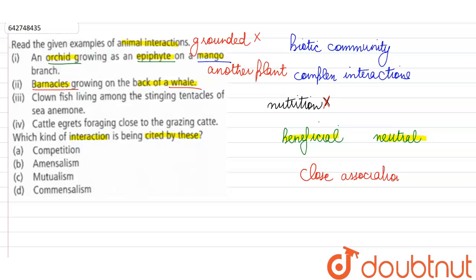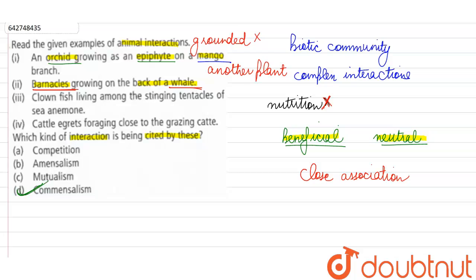So it looks like this is a parasitic relationship, like the whale is the host and the barnacles are parasites. But actually, if they're not taking any nutrition from it, they're not harming it, then again this relationship is beneficial for one party and neutral for the other. And such a relationship is known as commensalism.